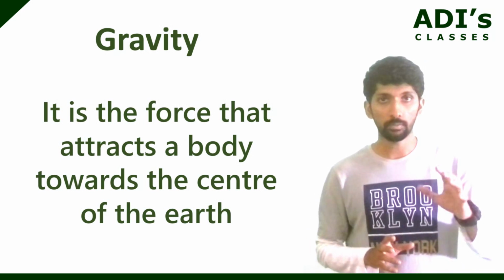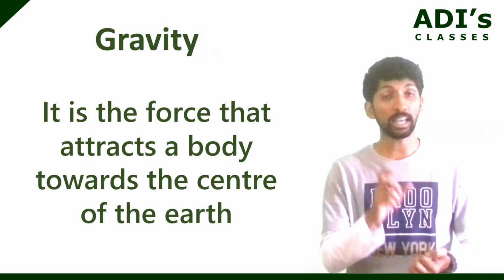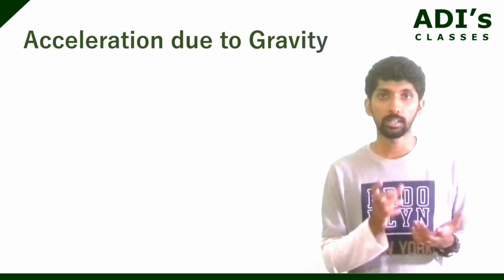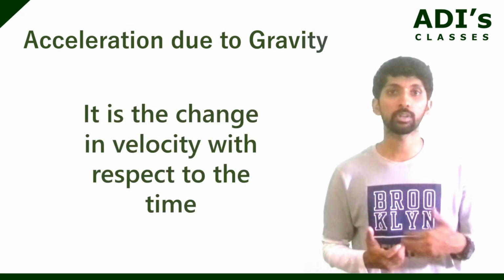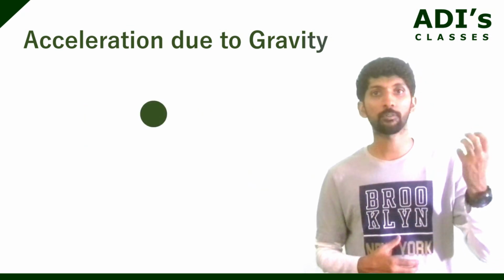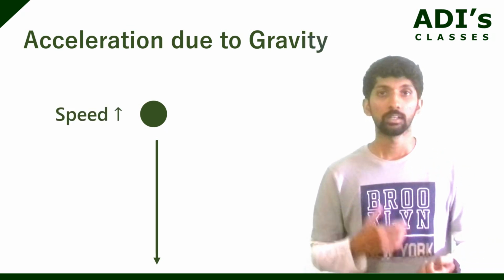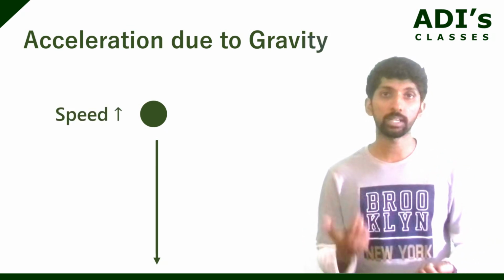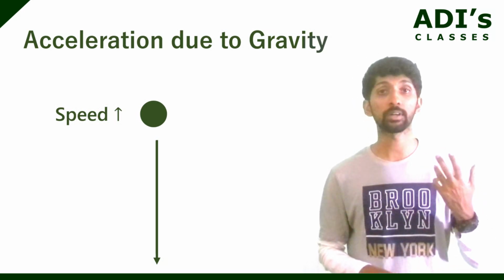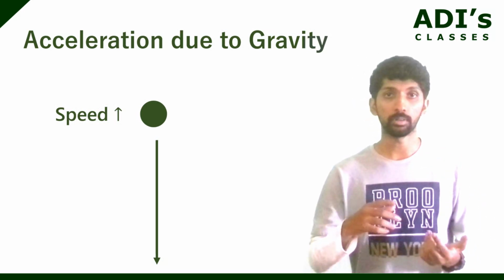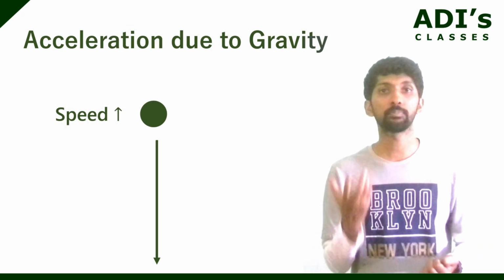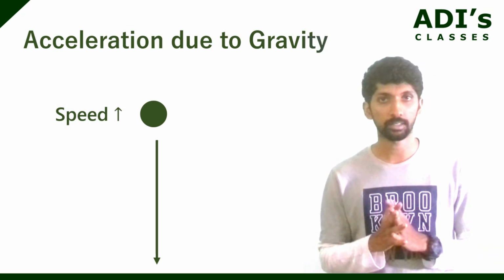Fine. So we have gravity and acceleration due to gravity. See, acceleration due to gravity, the name itself suggests acceleration. What do you mean by that? The change in velocity over time. So as the body falls towards the Earth, the speed of that object keeps on increasing. It keeps on increasing, meaning the body is accelerated. So the body gains acceleration because of the pull from the Earth, which is gravity.